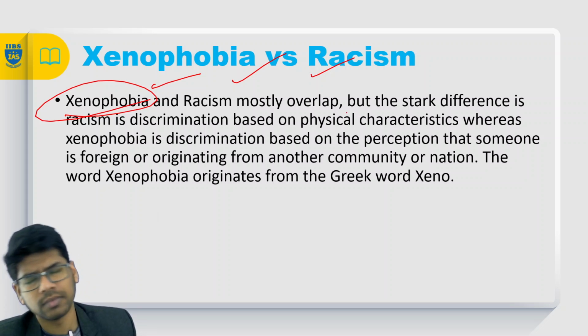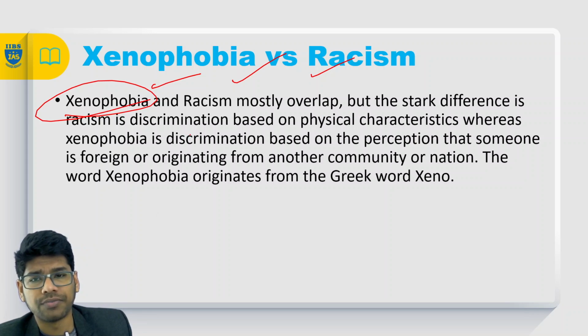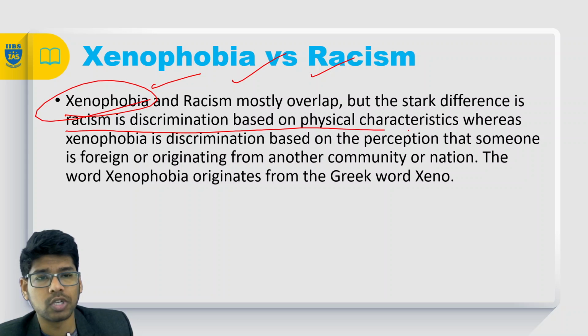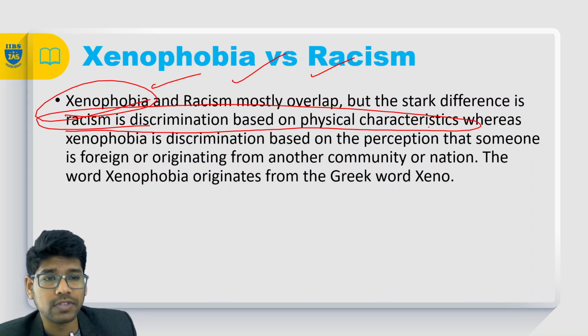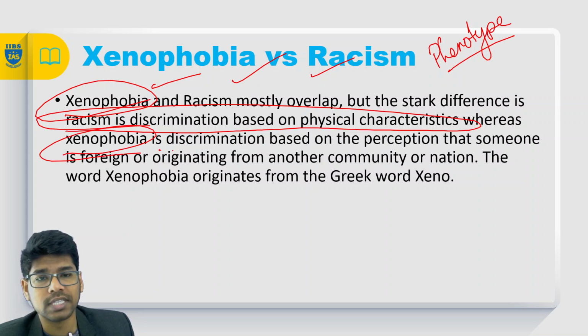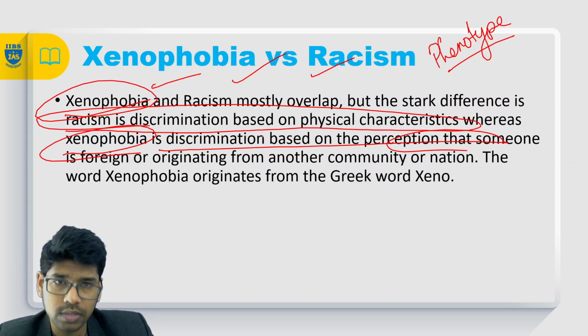Racism and xenophobia mostly overlap, but the difference is that racism is discrimination based on physical characteristics, how you look, your phenotype, how you speak, whereas xenophobia is discrimination based on the perception that someone is foreign or from another community.